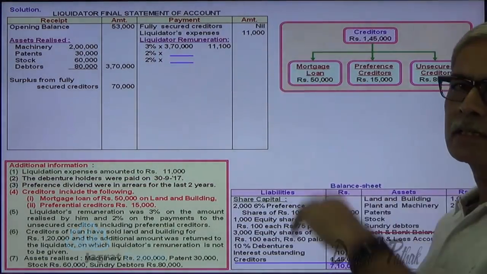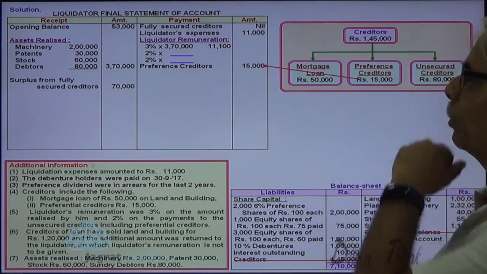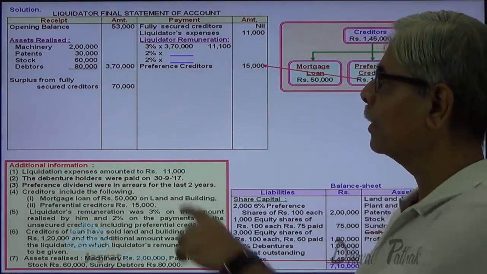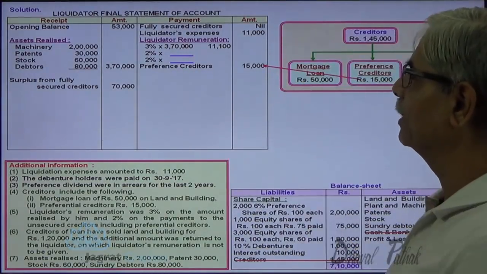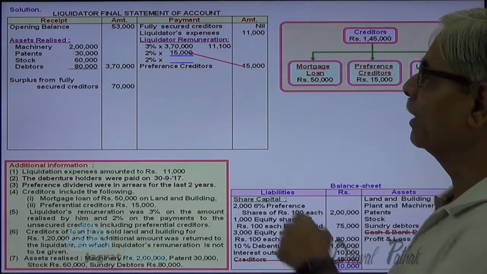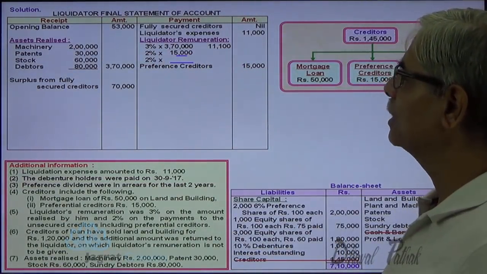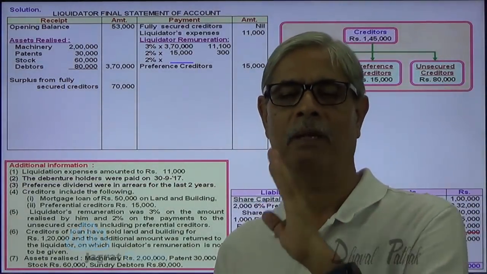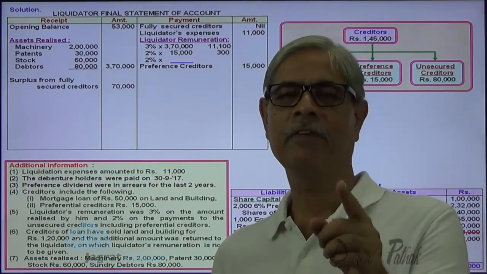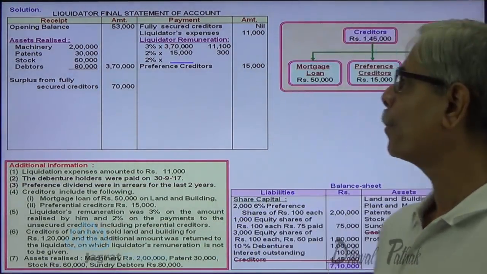Now, after this liquidator's remuneration, the next payment is to be made to preferential creditors. So the amount to be paid to preferential creditors is 15,000. I have sufficient funds so that I can pay this 15,000. And the moment I pay 15,000 to preferential creditors, I am required to pay 2% remuneration thereon. So 15,000 into 2%, this is the remuneration that I will pay to the liquidator. As the payment is made to preferential creditors, the liquidator is entitled to a remuneration thereon for the payment being made by him.